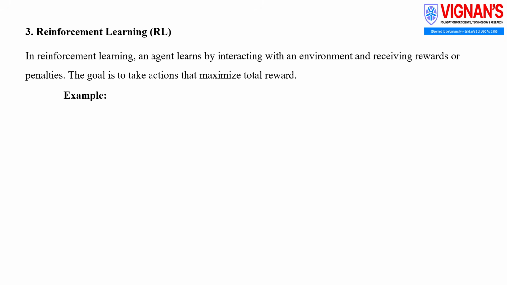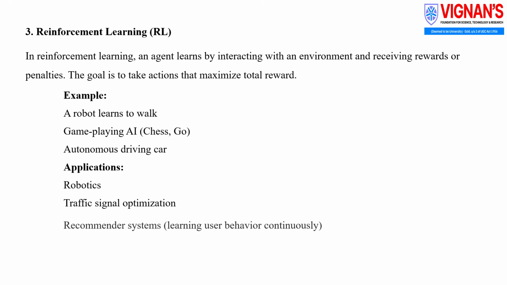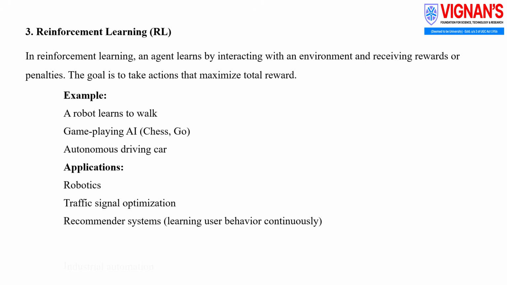Examples of reinforcement learning include a robot learning to walk, game-playing artificial intelligence in games like chess and Go, and autonomous driving cars that learn to navigate safely. Applications include robotics, traffic signal optimization, recommender systems that continuously learn user behavior, and industrial automation.